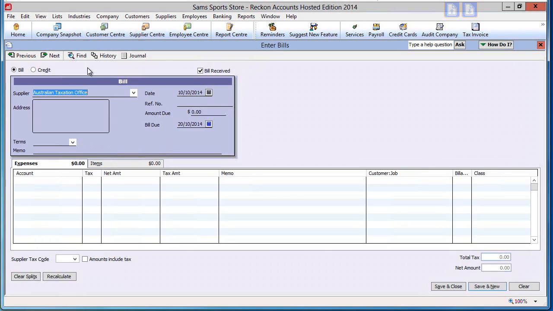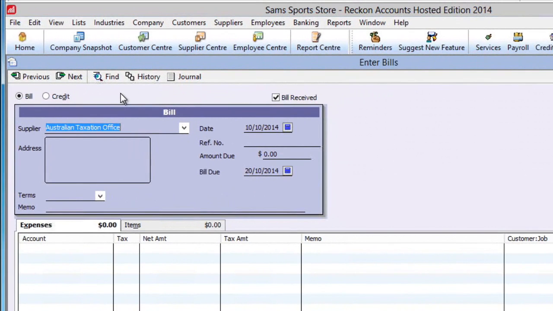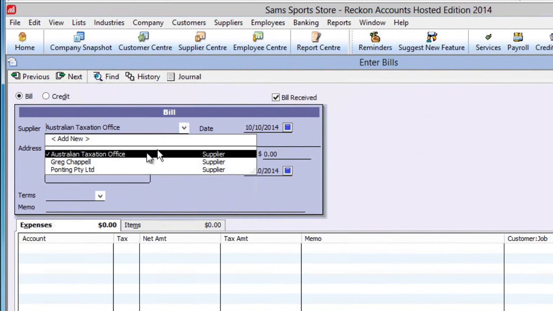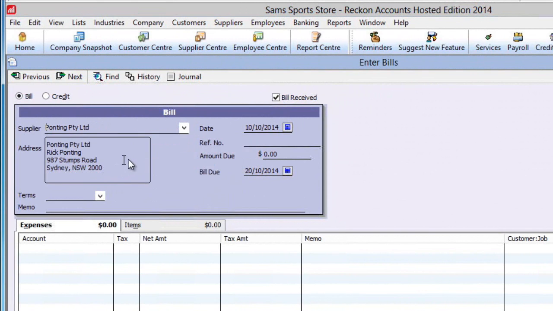When the form opens, the supplier field may default to the last supplier used. Click on the drop-down arrow. If your supplier does not exist, you can click on Add New to create it. Select your supplier. Address details will populate into the address section.